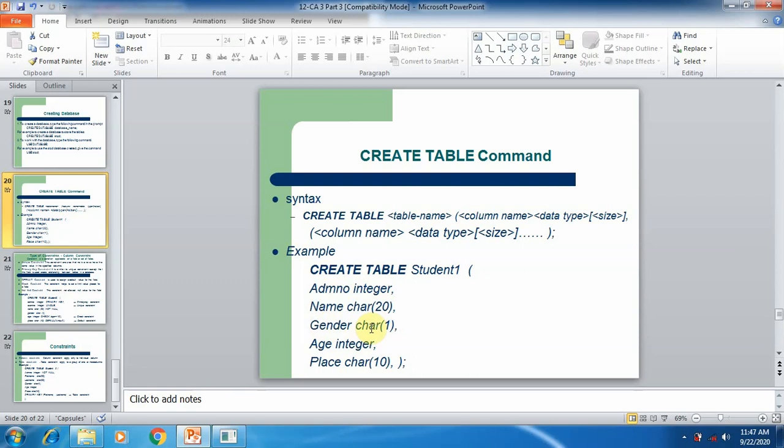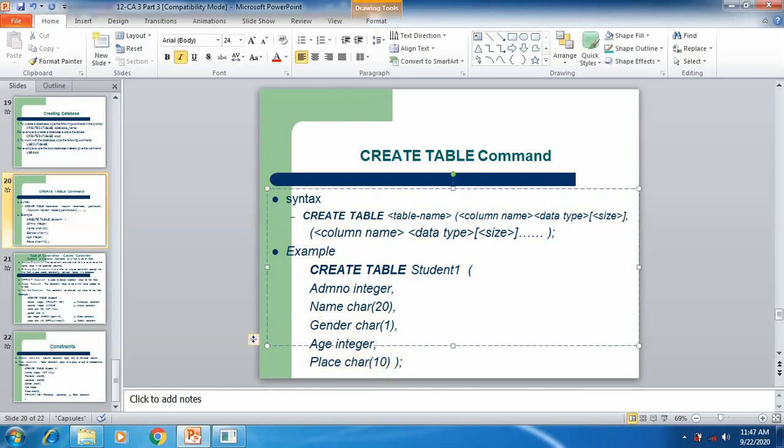After that, gender, we are using again the character data type. In this command we are giving the size as 1. It means in gender we cannot give more than one letter as an input. After that, we are creating a column age, the data type is integer, that means whole numbers only. Next, place, again we are using a char data type with the size 10.